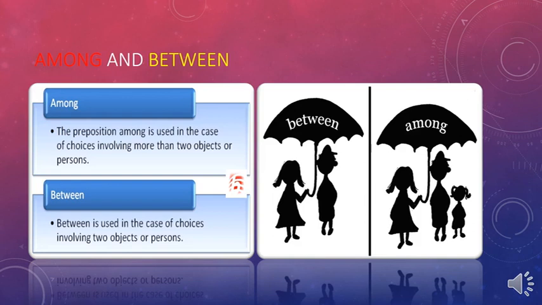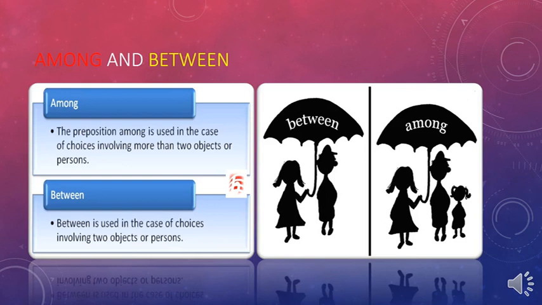The preposition among is used in the case of choices involving more than two objects or persons, while between is used in the case of choices involving two objects or persons. So if you have only two, it's between me and you, while if there are more than two sides, more than two people, it should be among.